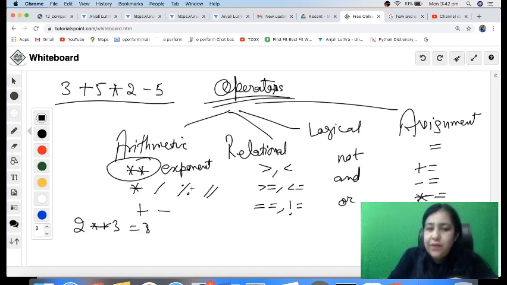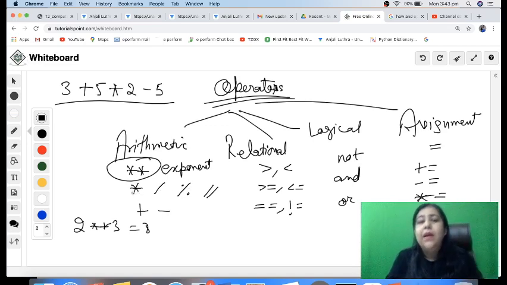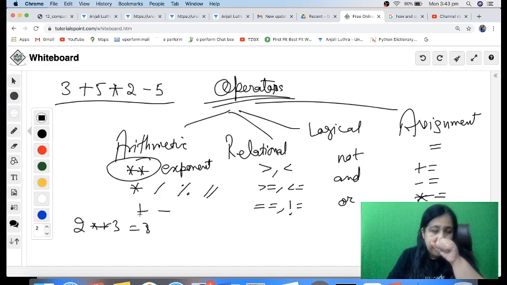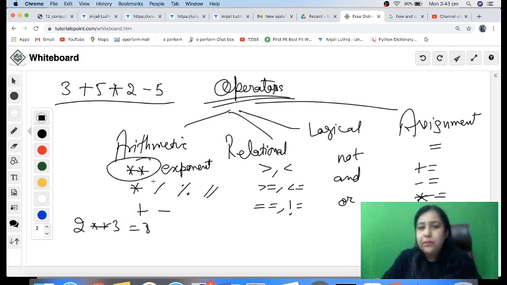Then these 4 are on the same level: multiply, division, integer division, and the remainder operator. Whichever comes first from left to right will be evaluated first. Then you have plus minus, same level, but whichever comes left to right is evaluated first. After these are done, relational are done. After relational are done, logical works. In logical, first not is evaluated, then and, then or. After all these are done, assignment operators are done. So that is the precedence, and you are going to revise it.